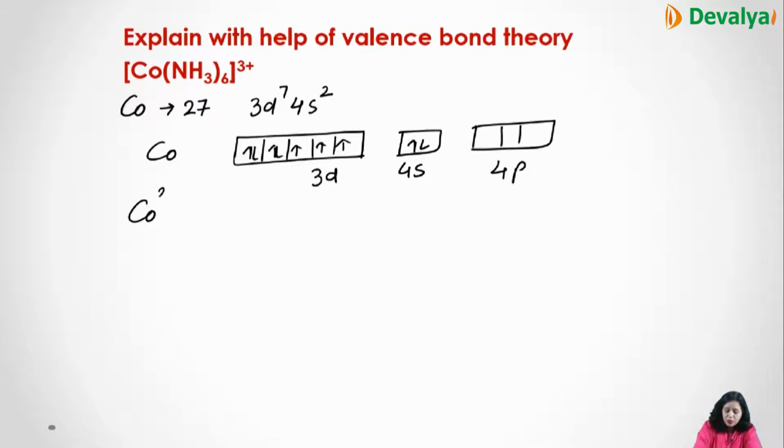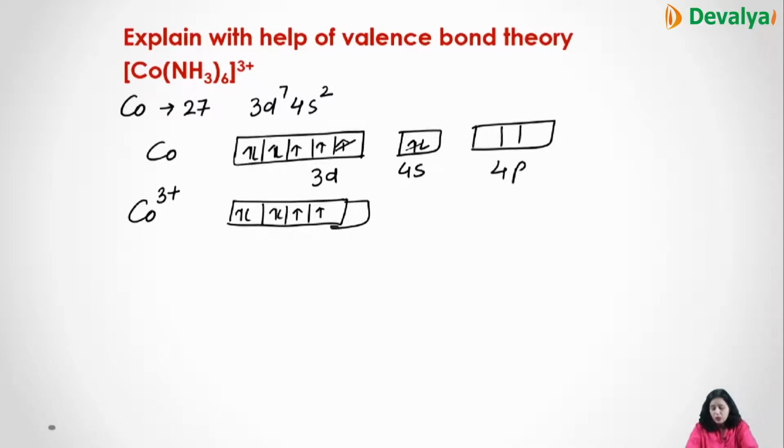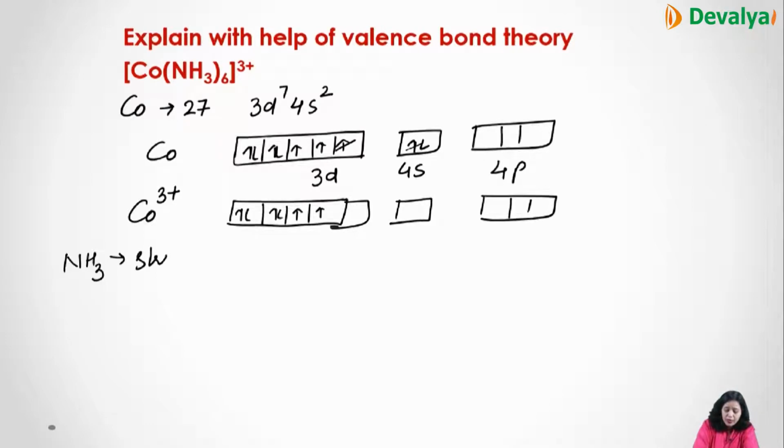For Co3+, 3 positive means 3 electrons move out, 2 from 4s and 1 from 3d. When these electrons move out, 4s is empty, and 4p as well. Now ammonia, whether it is a strong ligand or weak ligand: remember always that ammonia is a strong ligand in case of cobalt.